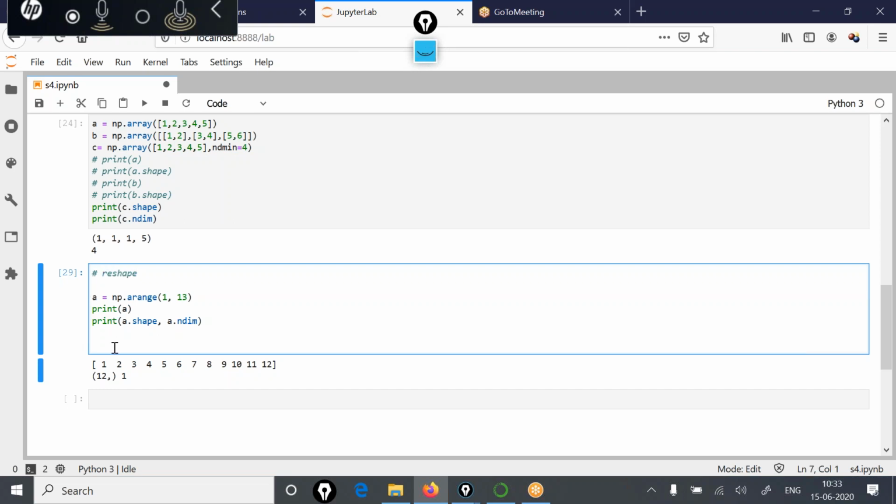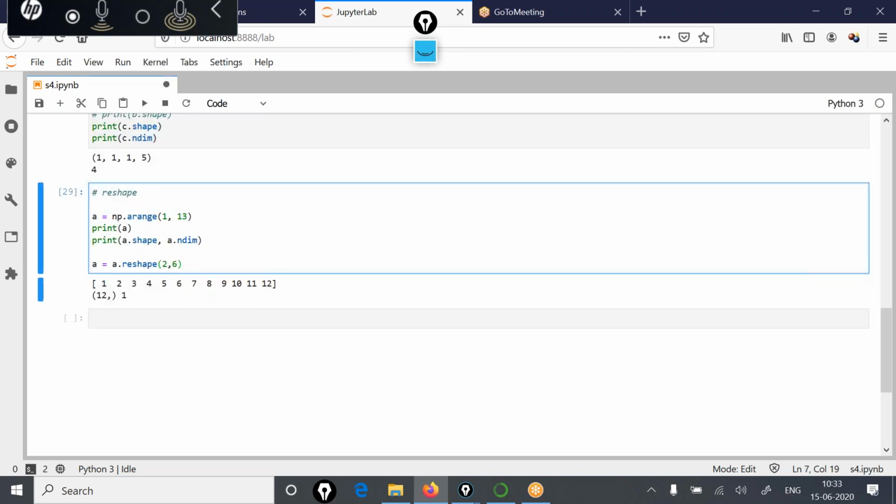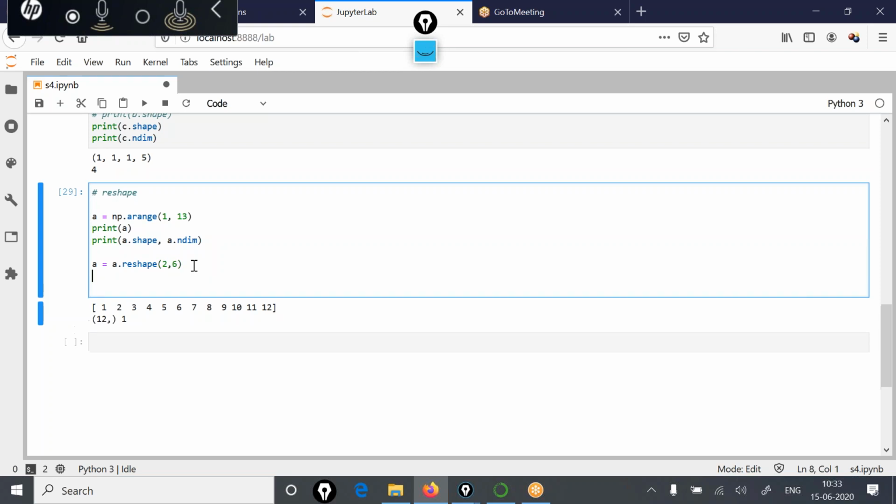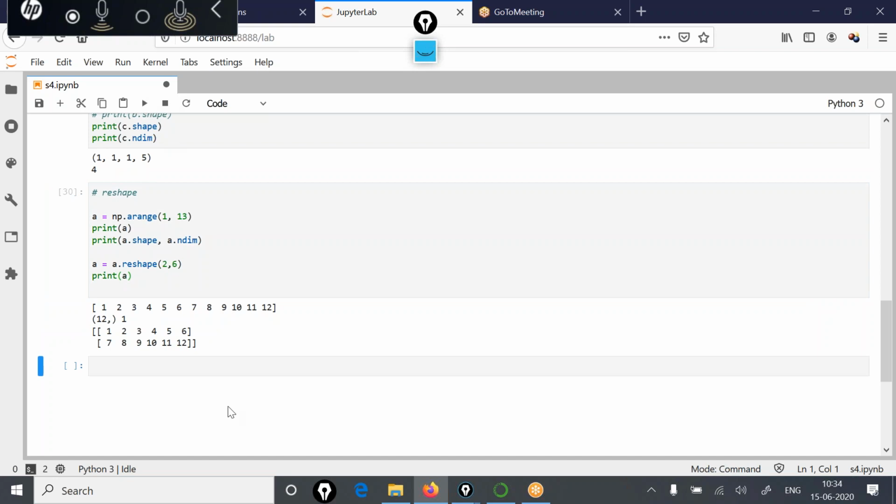For example, if I write A is equal to A dot reshape 2, 6. So what this function will do, it will reshape these 12 values in the form of 2 rows and 6 columns. If I display A, you will see now this A has been displayed like this, because the shape we mentioned is 2, 6, 2 rows, 6 columns. So these 12 elements have been arranged in that shape, 2 rows and 6 columns.